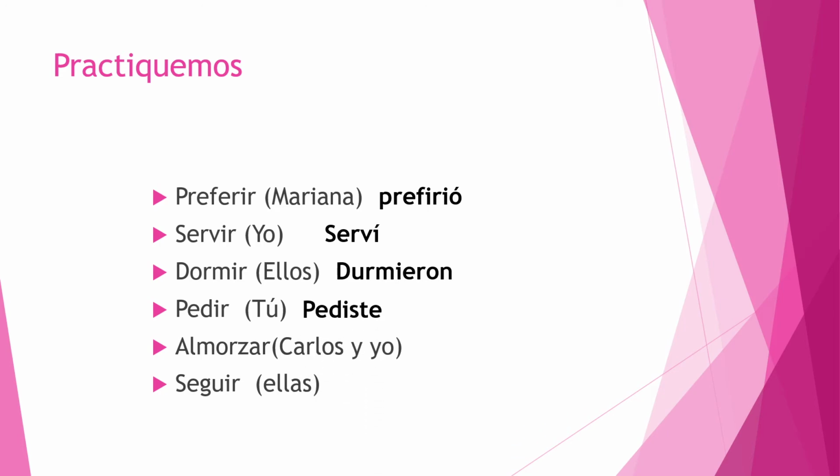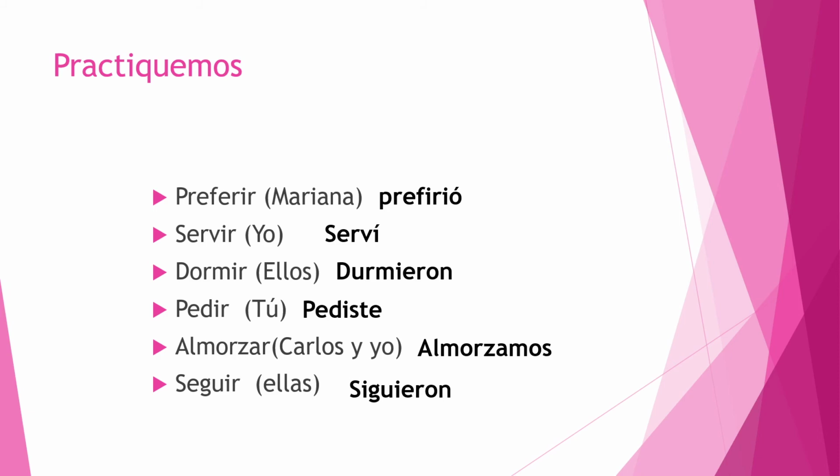Almorzar para Carlos y yo. That's going to be almorzamos, regular. Seguir, para ellos, siguieron. That falls in the stem change. Él, ella, usted, and ellos, ellas, ustedes. Siguieron. All right, today I'm going to have you practice your stem changers.